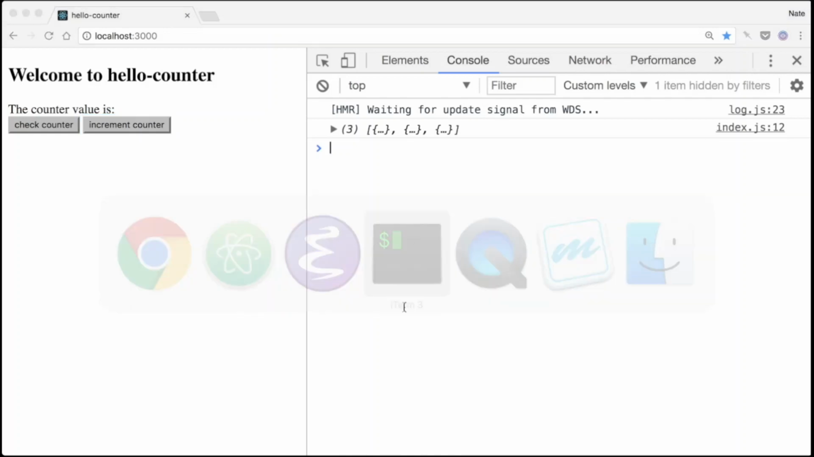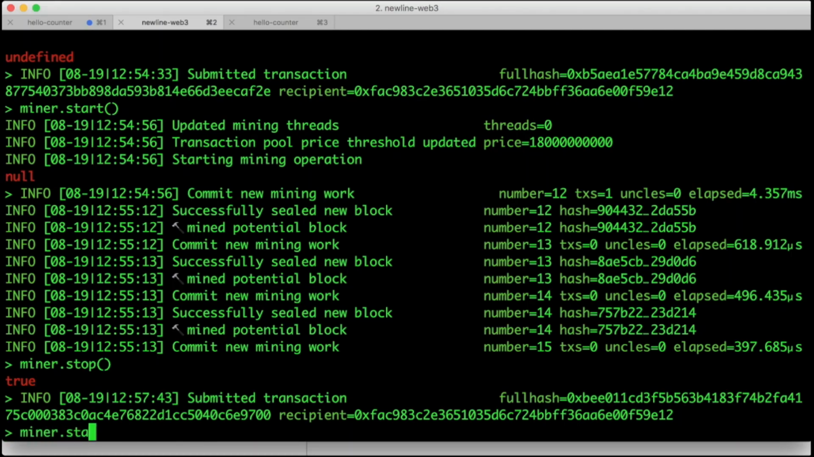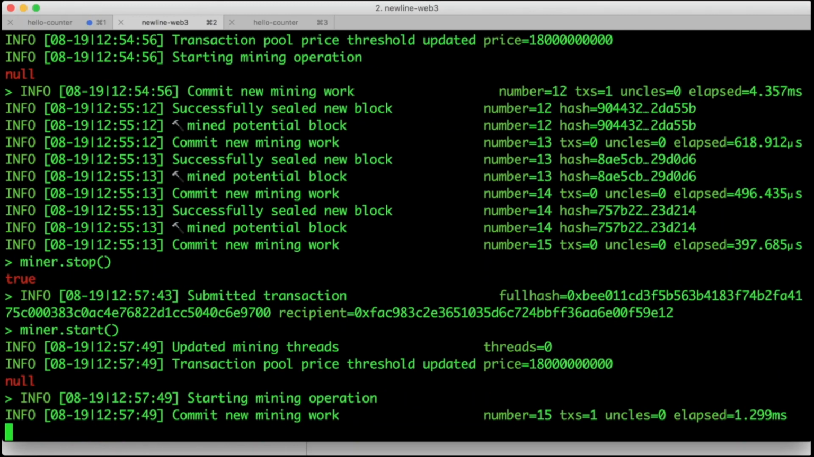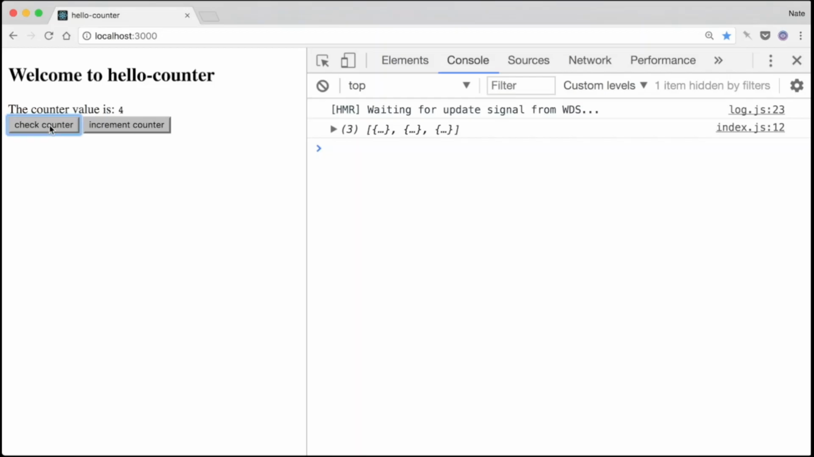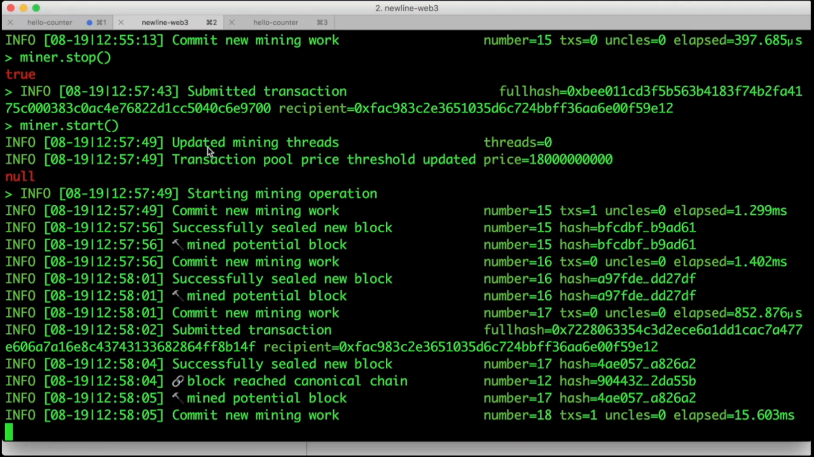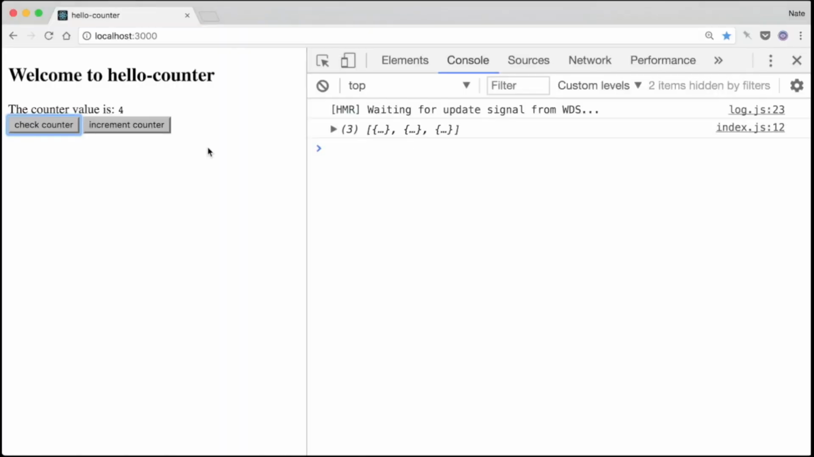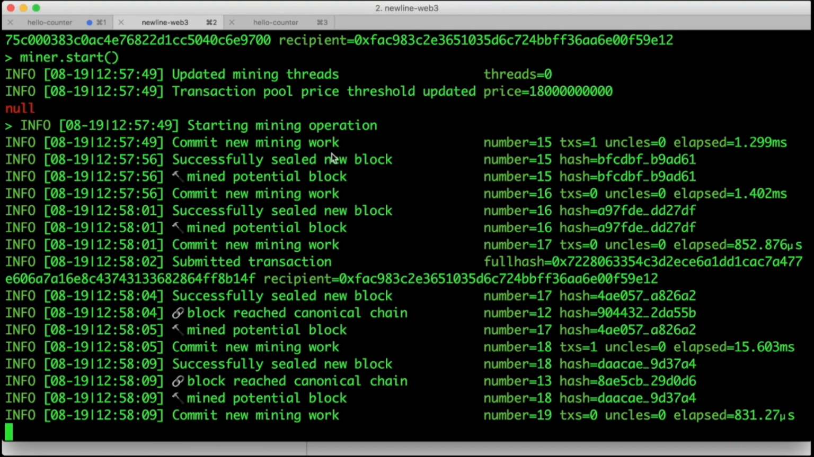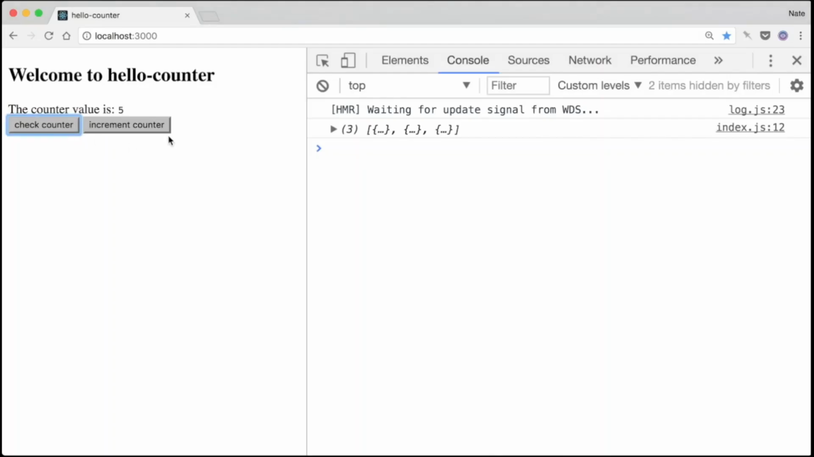Now, I don't know about you, but I'm getting tired of starting and stopping the miner manually. So let's just leave the miner running. Now let's increment the counter. And if it doesn't work, you might need to unlock your account again. Let's wait a couple seconds for it to be mined. Then check the counter value. It works. Let's try that again. Wait for the miner. Click it again. It works.